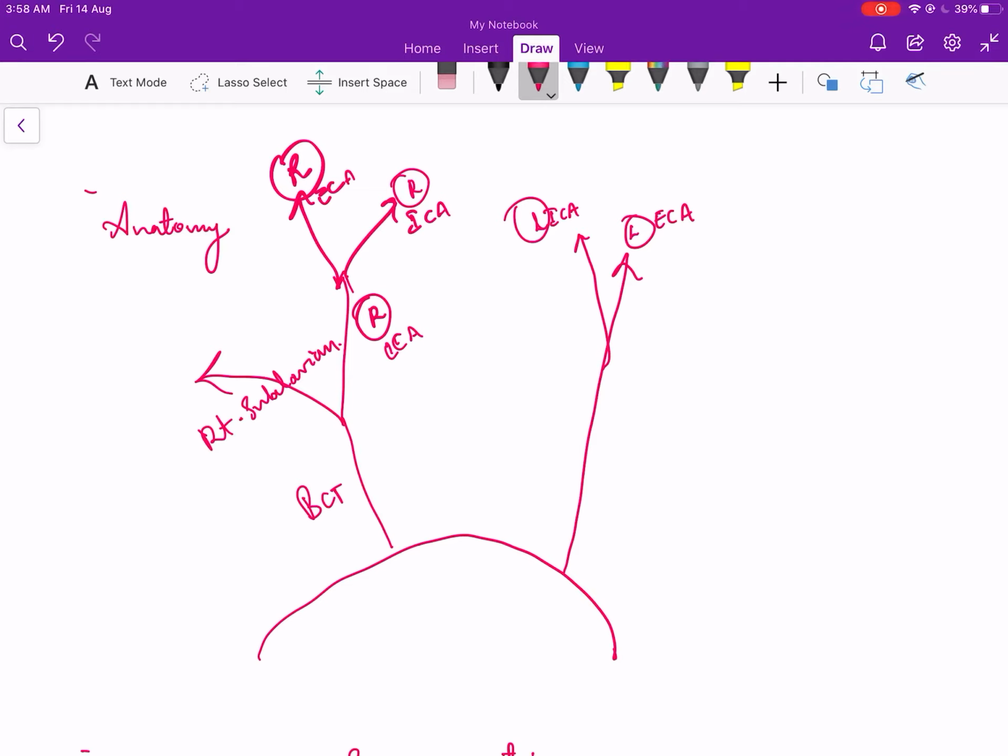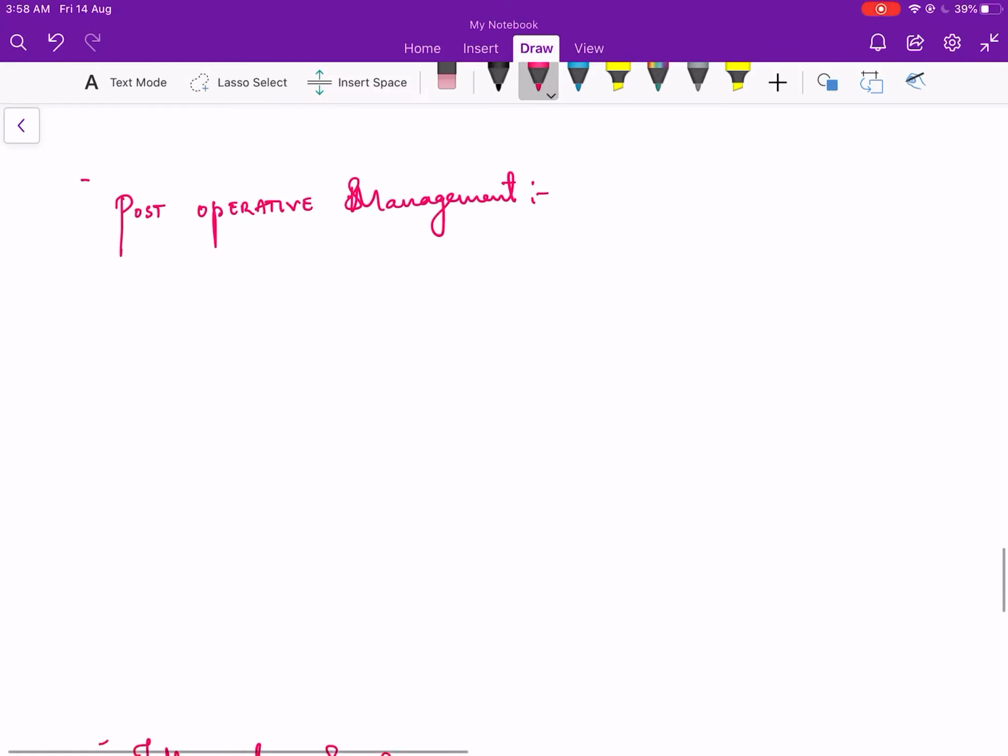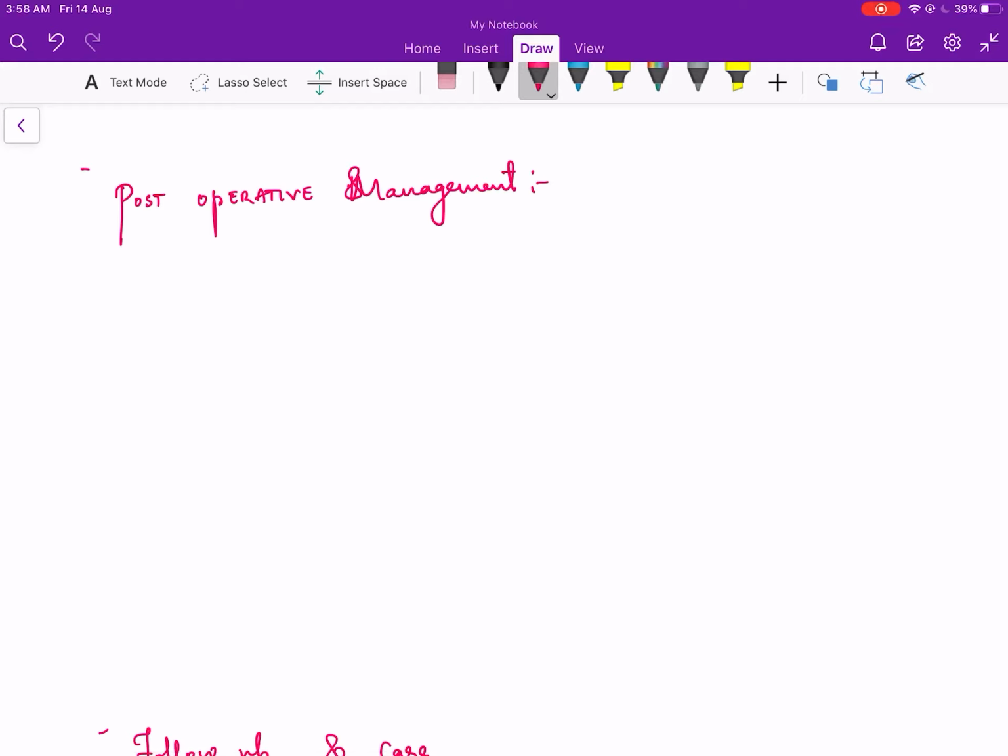We'll not go into the details of the surgical aspects of the carotid endarterectomy. We know just the basics. Next we'll go for the post operative management. After the patient gets operated, we'll be monitoring for complications. So what are the complications, we'll be studying later, but the main thing which you should monitor is the patient's BP.